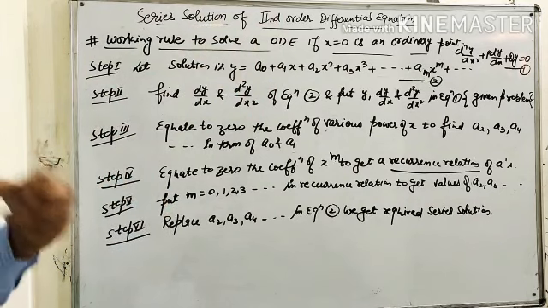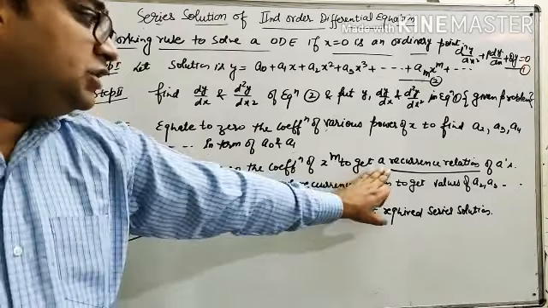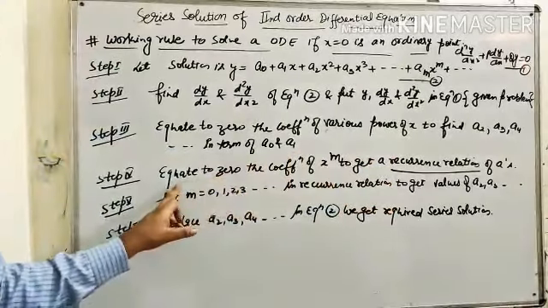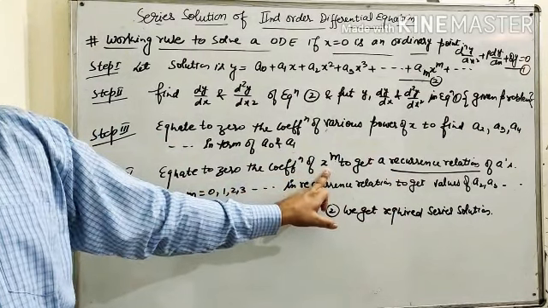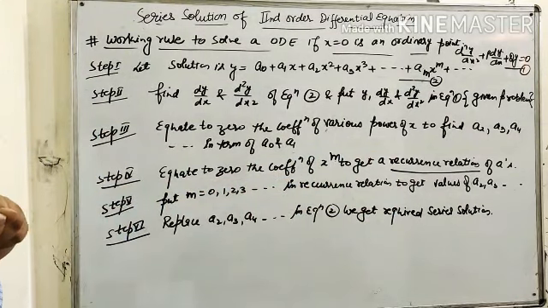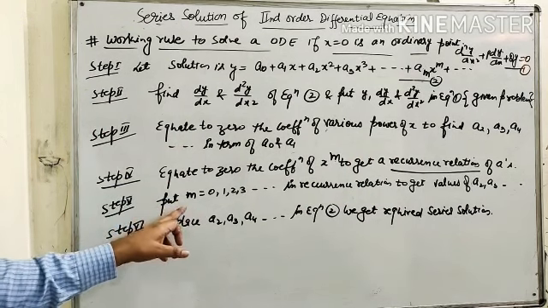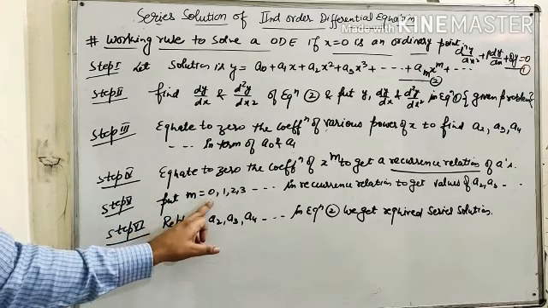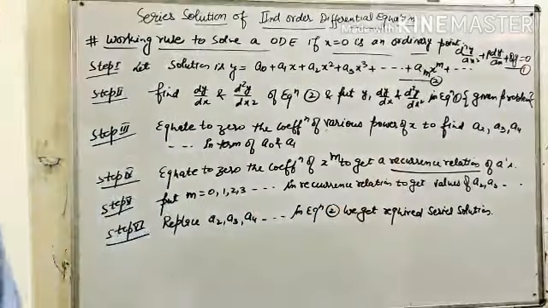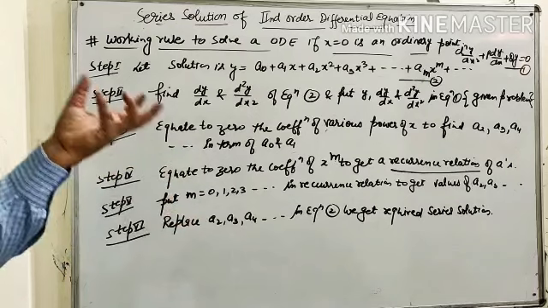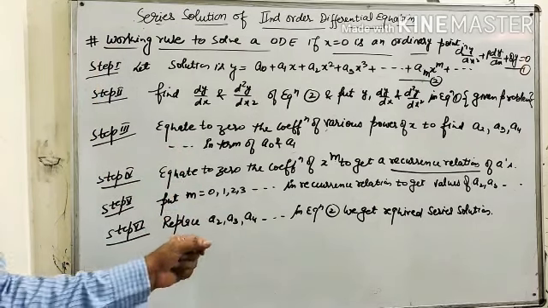We cannot get directly the values of more than 2 or 3 terms. So to get the values of other terms, we have to find a recurrence relation, and the recurrence relation can be obtained by equating to 0 the coefficient of x raised to power m. Then we put m = 0, 1, 2, 3 and so on in the recurrence relation to get the values of a2, a3, a4 and so on, the terms which we cannot find directly by equating the coefficients.